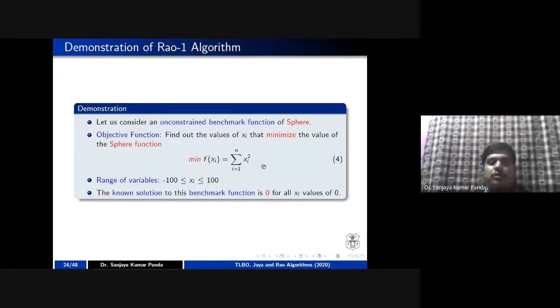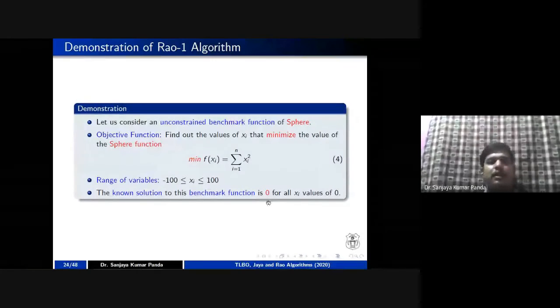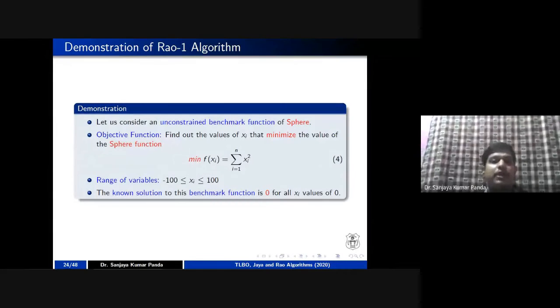So as per your problem domain, you can select this objective function. But here the objective is to minimize. Again, he mentioned the range of the value is between -100 to +100. And he told that if you solve this particular function, the solution is already known, right? The optimal solution is 0. We just have to check whether we are getting a value close to 0 after running the Rao-1, Rao-2 or Rao-3 algorithm. Because this function is already solved, the value is already decided as 0, right? But in these soft computing techniques, you may not get the exact solution.